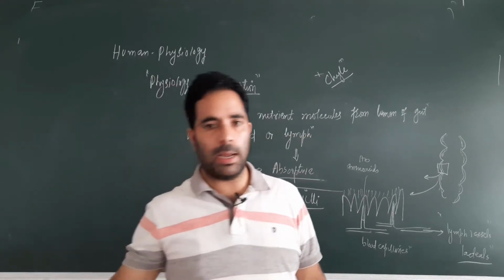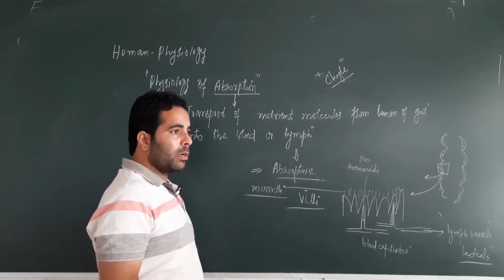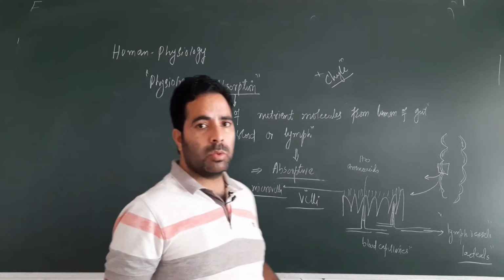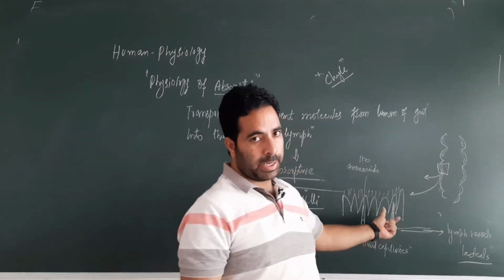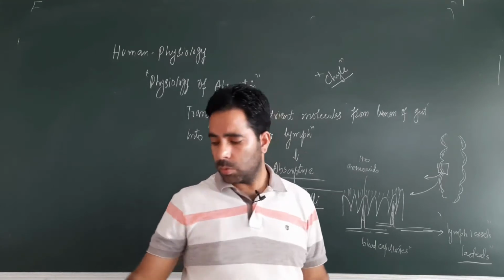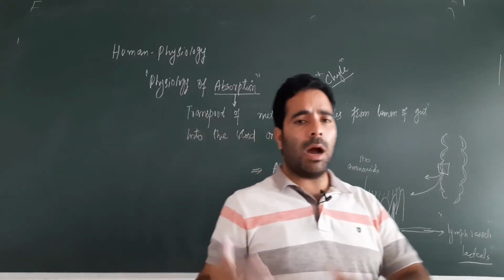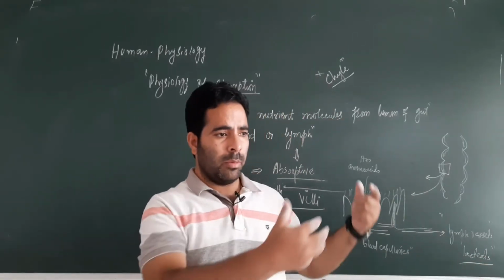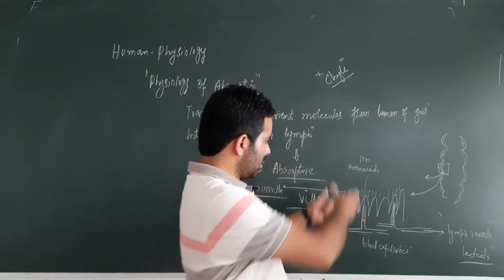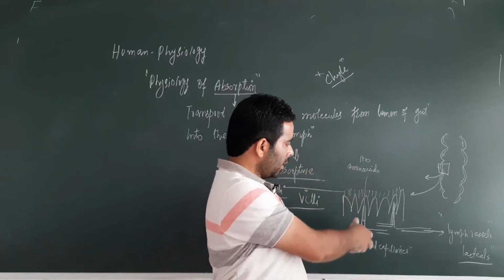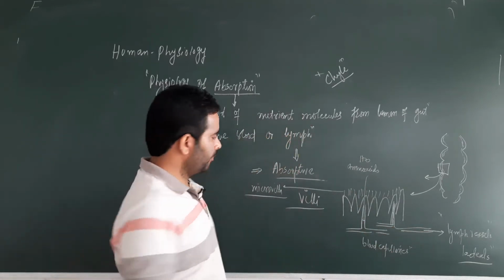Let's try to understand how the different nutrient molecules are absorbed and what are the transporters which are required for their absorption on villi and microvilli. So we have to discuss one by one. For example, there are sugars, there are amino acids, there are fatty acids and glycerol, how all these molecules which have been obtained from the food molecules cross these villi and microvilli and then finally get into the blood or get into the lymph vessels. So we will discuss.